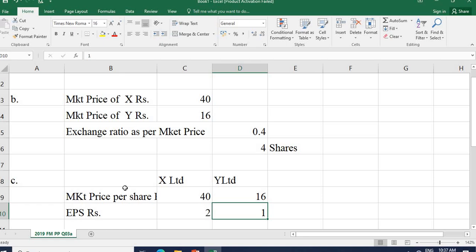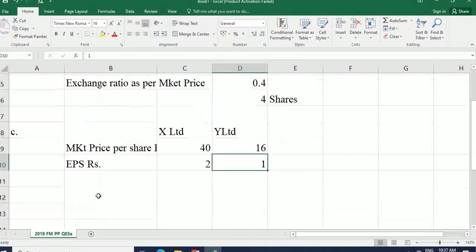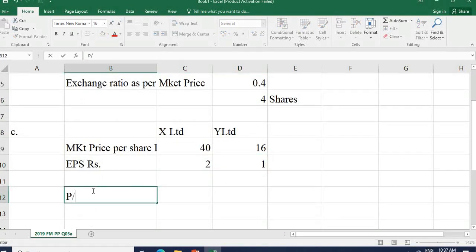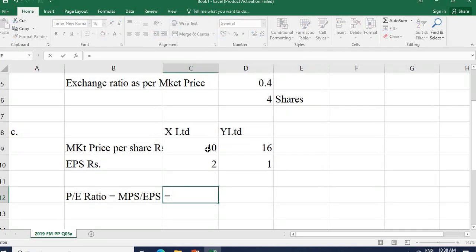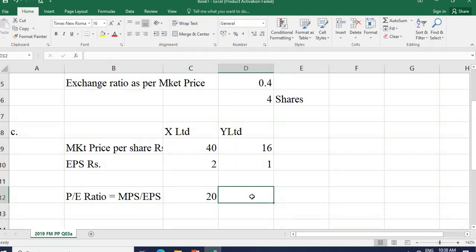So what is the question? It is the current price earning ratio of the two companies, the PE ratio. You know the PE ratio equals market price of a share upon earning per share. Accordingly, 40 upon 2 is 20 for X Limited. For Y Limited, 16 upon 1, it's 16.